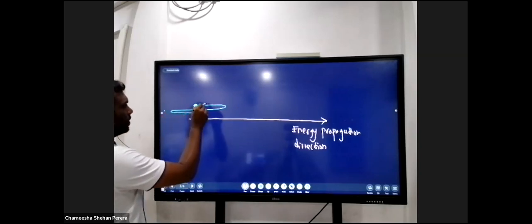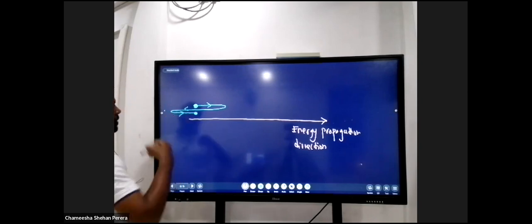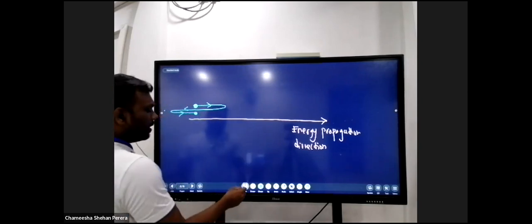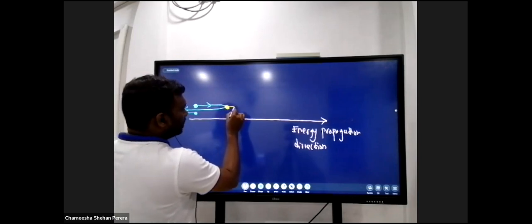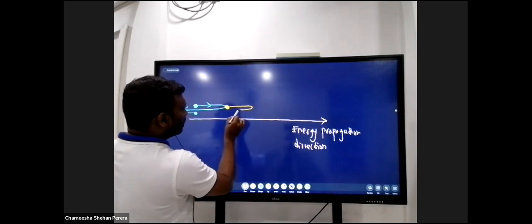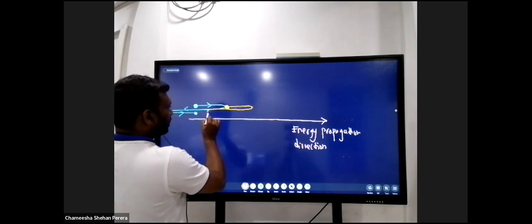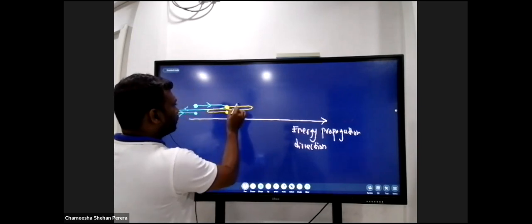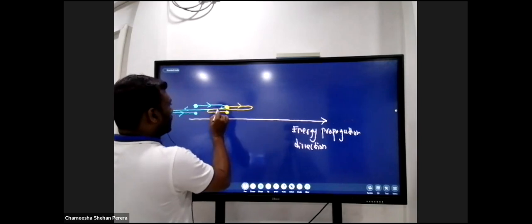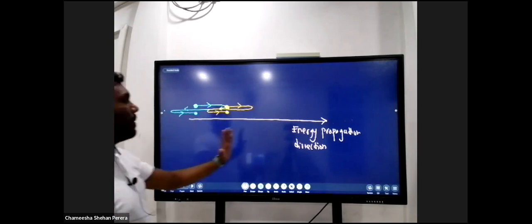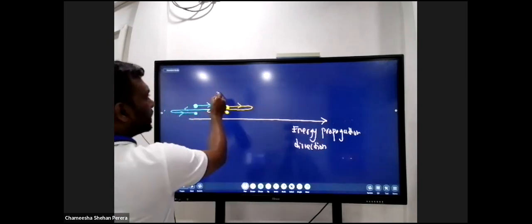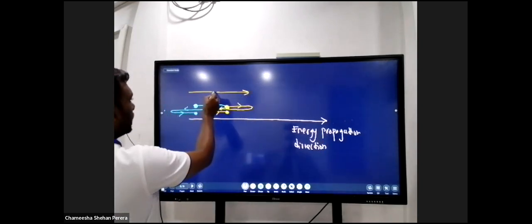Okay, forward, backward, and again forward, right? So for the next one, during the collision, some amount of energy is lost. So then the displacement is shorter than this, right? Forward, backward, forward. This is the energy propagation direction, and this is the particle oscillation direction.